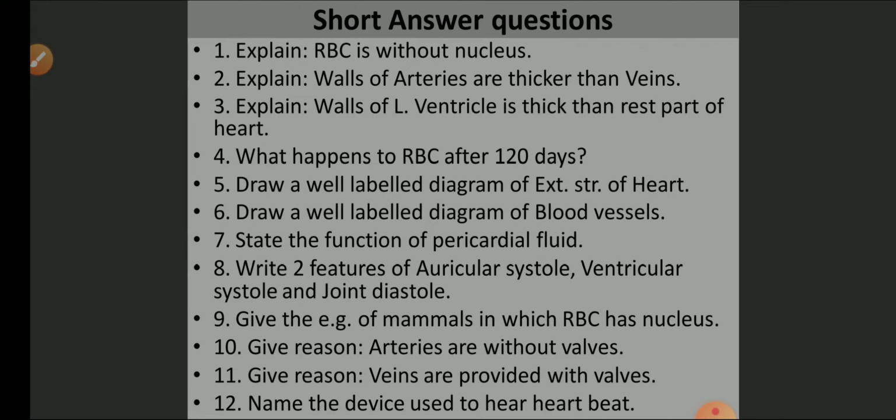Question number 5 and question number 6, those are the diagrams. Draw a well-labeled diagram of the external structure of the heart and draw a well-labeled diagram of blood vessels, that means arteries, veins and capillaries. I hope you understood this one. This is just for self-evaluation. Question answers are there, and if you have any doubt in this one, please let me know as well.